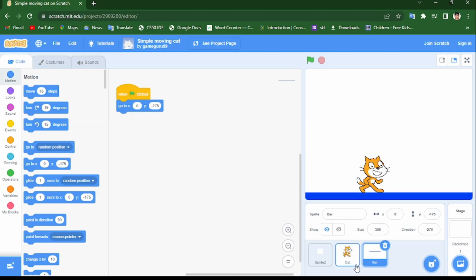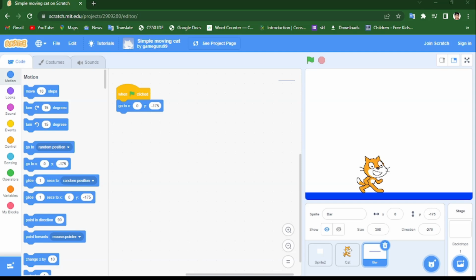So in there's a bar. Now there's a bar that we're going to use for touching the blue color. In there is the setting that keeps you in that position all the time. So guys, that's the basic, simple moving cat game that I showed you in here. So I just showed you how you can make that and how you can move your cat. And that's a simple and basic game.